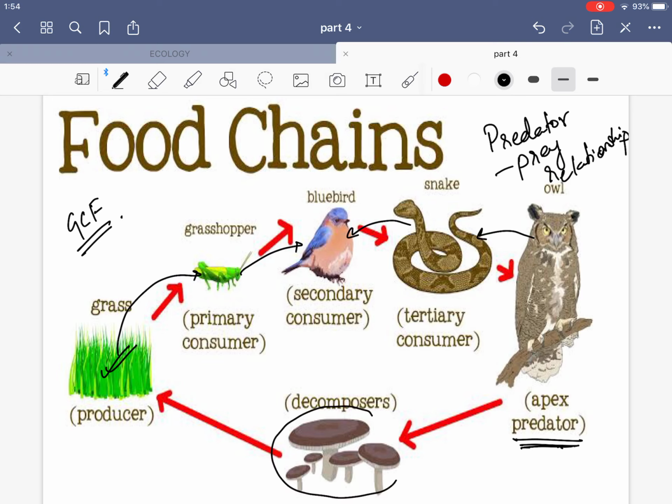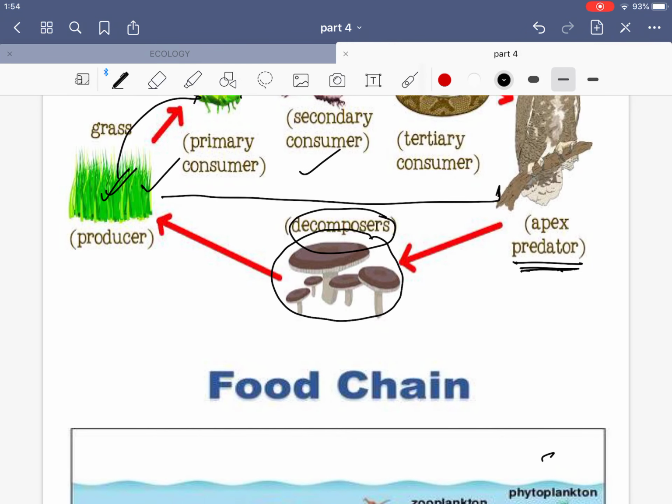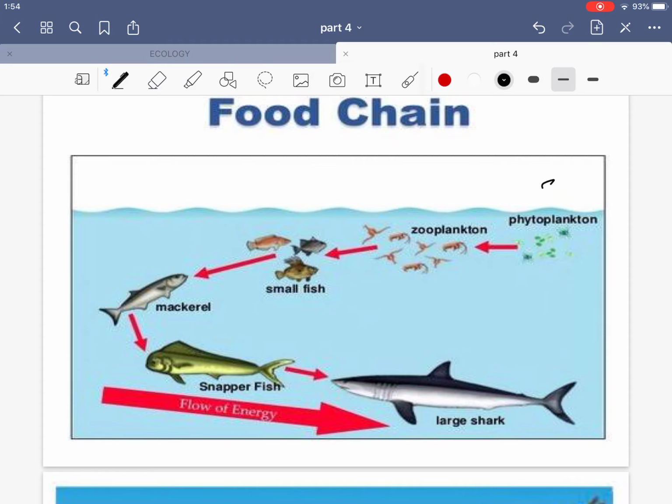And the main thing is decomposers. So all the waste generated by the autotrophs and the heterotrophs are decomposed by the bacteria and the fungi, and they are also fragmented by the detrivores. And here you can see a food chain which is an aquatic food chain.